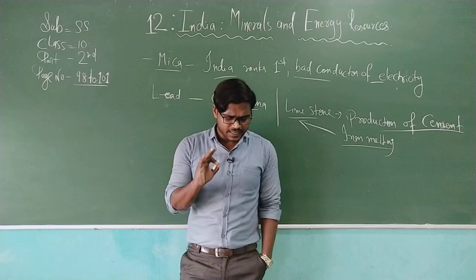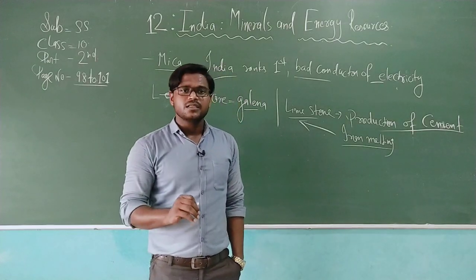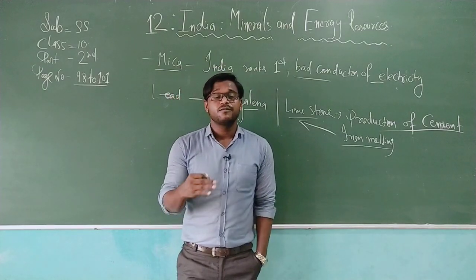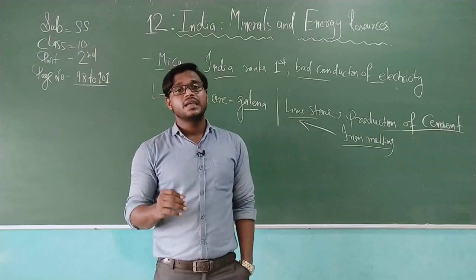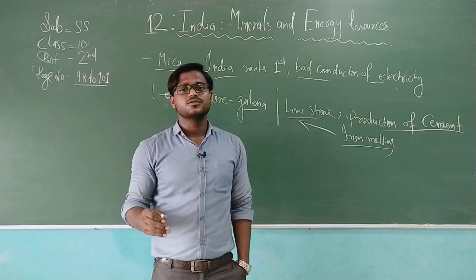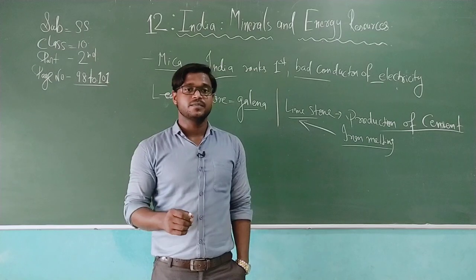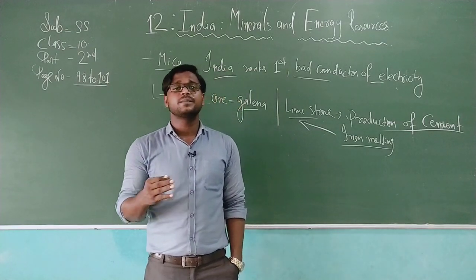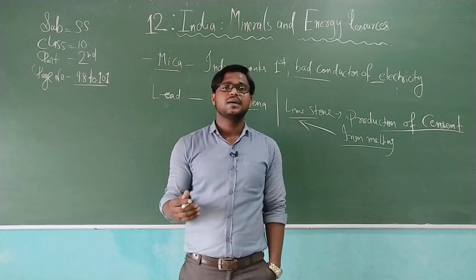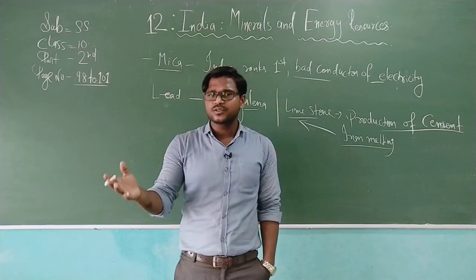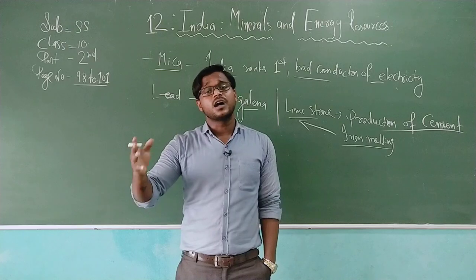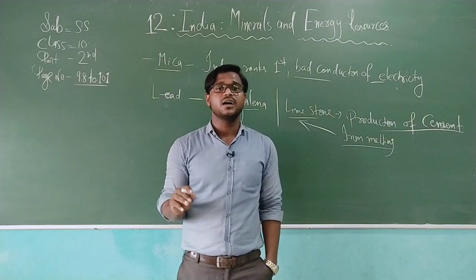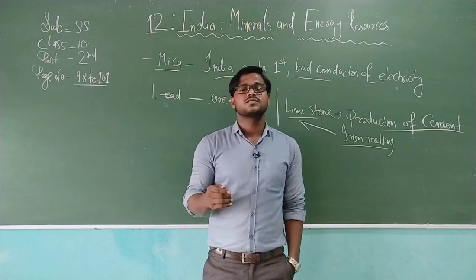For example, if we take limestone produced in Gujarat, then we can say Jamnagar, Kutch, Amreli, Kheda. Other districts are also lime producing in Gujarat: Panchmahal, Banaskantha, Mehsana, Surat, Sabarkantha, Vadodara, then Vadodara till Bhavnagar, Rajkot, Narmada. All this limestone production is done here.